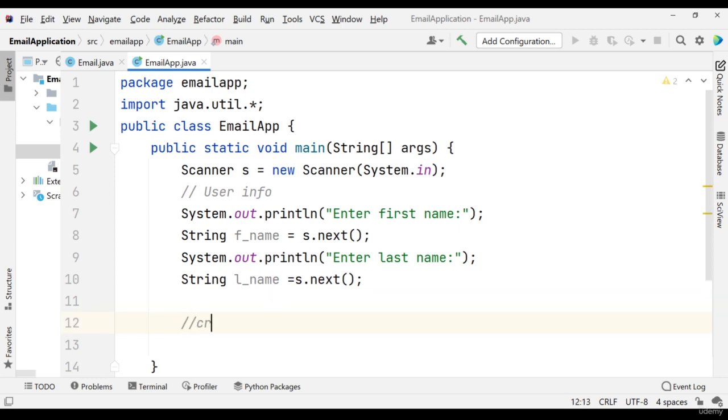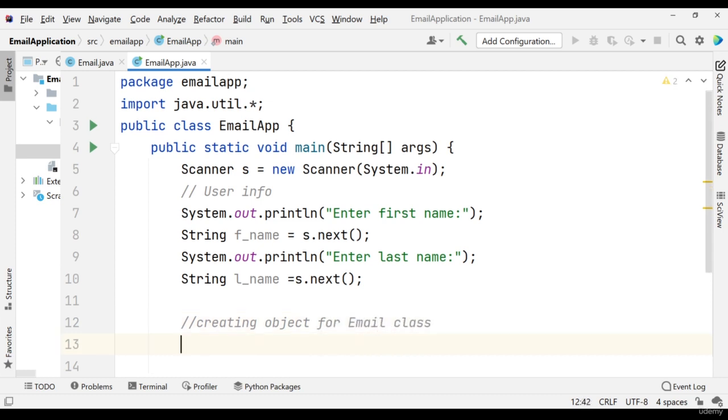Now creating an object for the Email class: Email em1, or I can say object1. I'm going to put here em1 is equal to new Email.